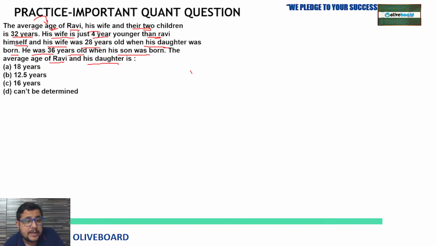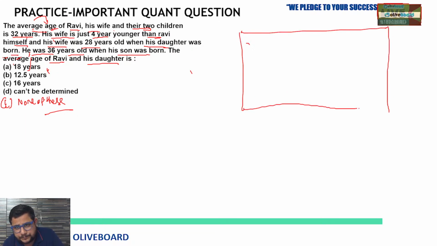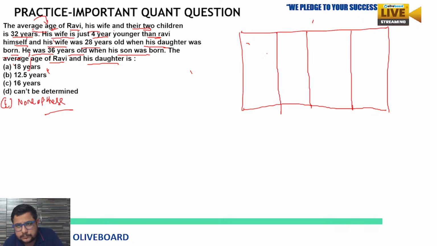And one more option I am going to add here. So tell me the answer fast, everyone. See, the average age of Ravi, his wife, and their two children is 32 years. Age means they are talking about what? Present. So at present. So we can make one box, so you will better understand. That's why I'm making it.